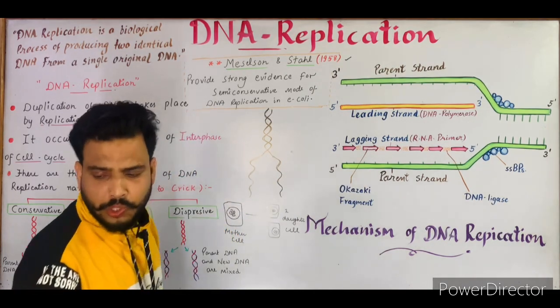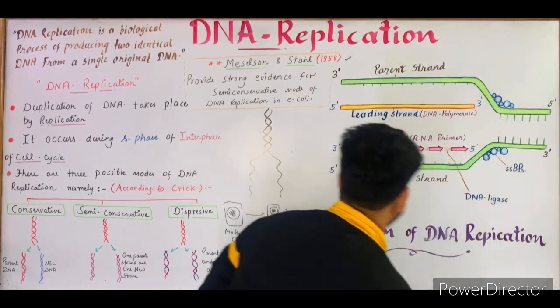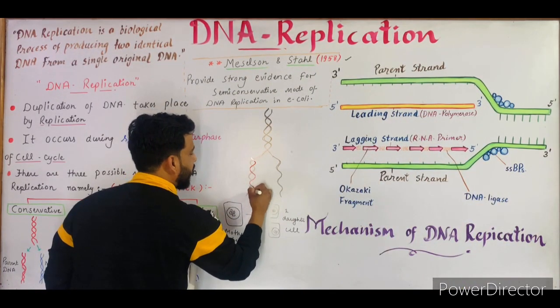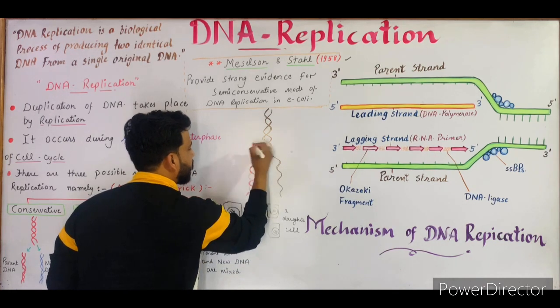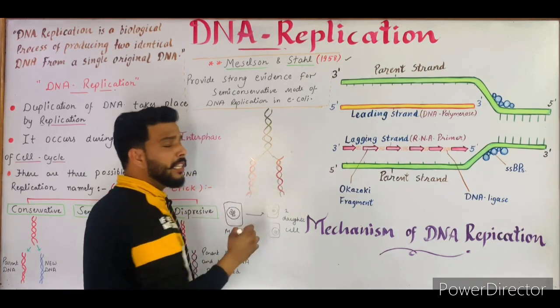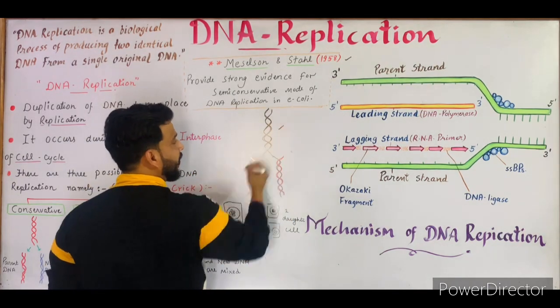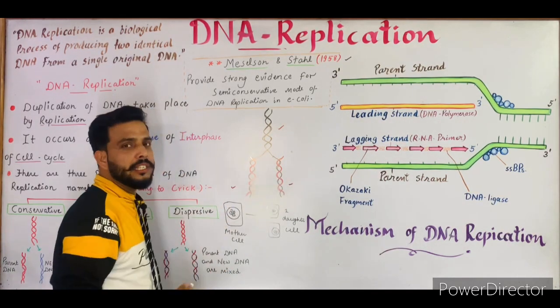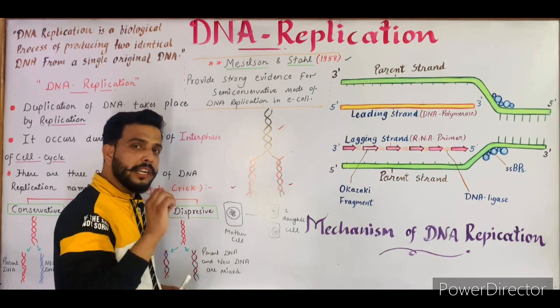Now a new strand is formed in front of both the parent strands. These are known as new strands. So this is a new strand and this is again a new strand. As you can see in the diagram, a single DNA molecule is divided into two equal identical DNA, and this phenomenon is known as DNA replication.